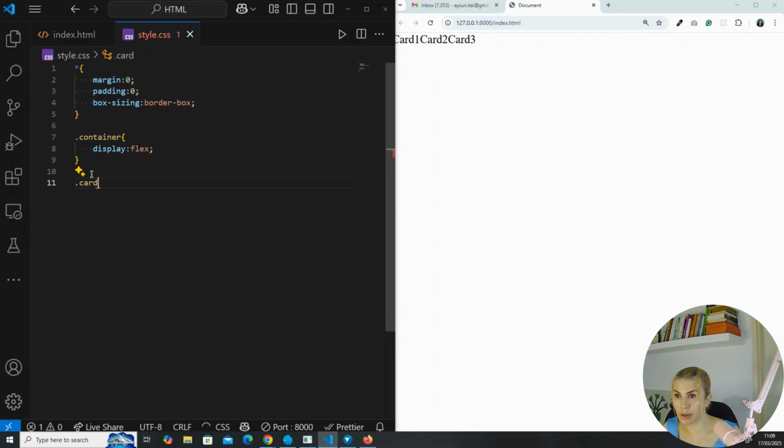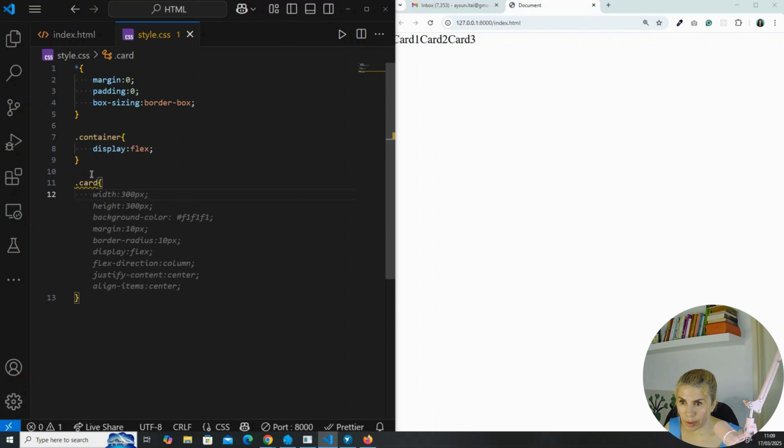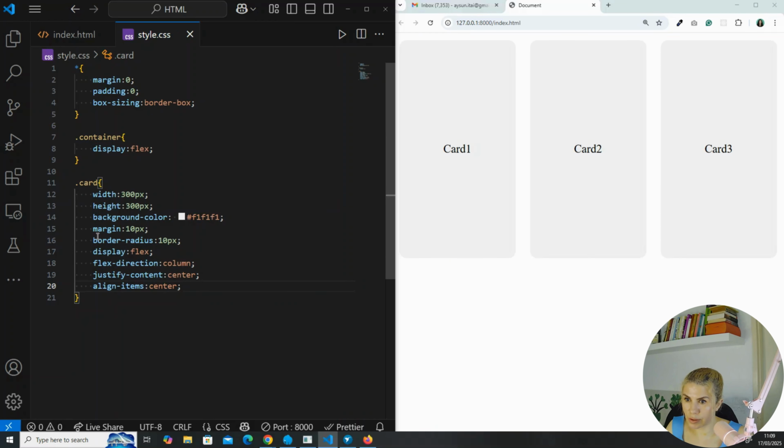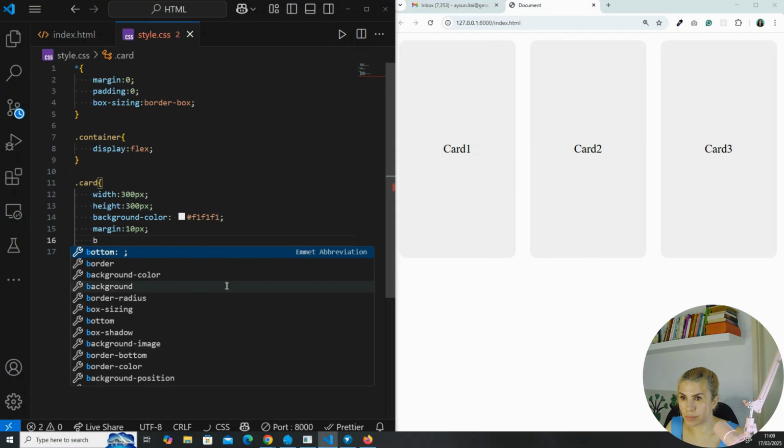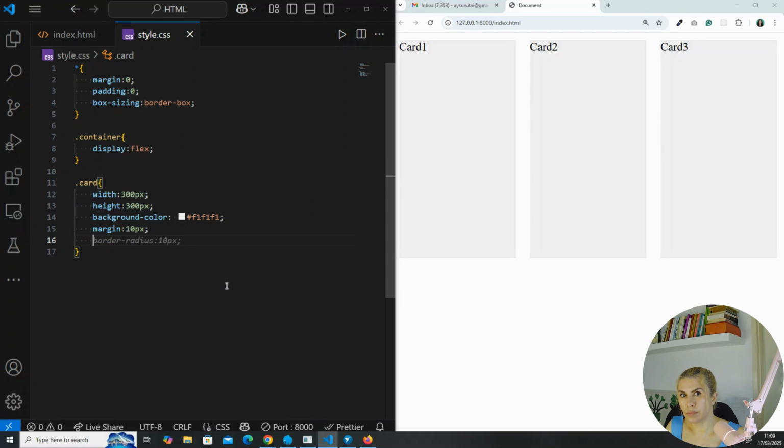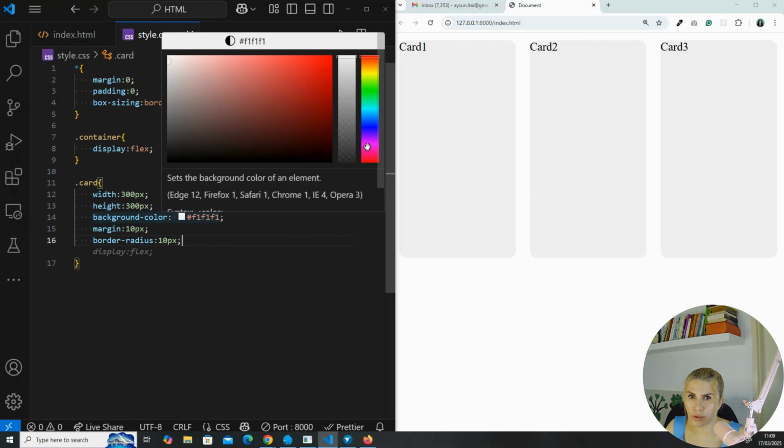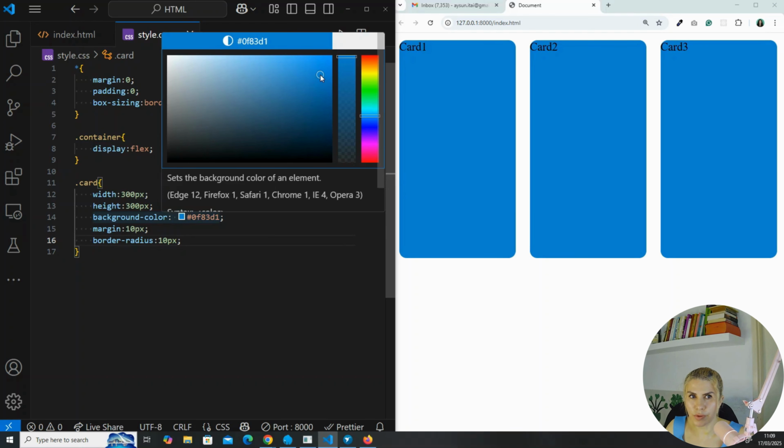So all the cards have the card class. Here I'm going to give them some width and height and a background color. We can also apply flex on the cards too, but I'm not going to do this right now. So let's take this away. Okay, we can still apply the border radius though. And I want to give the background color some kind of blue color here. That looks good.